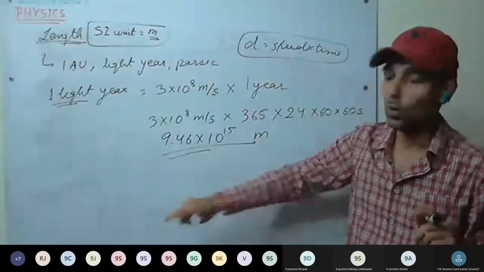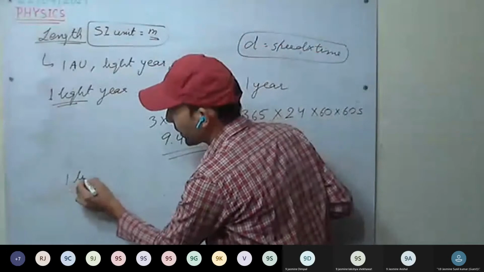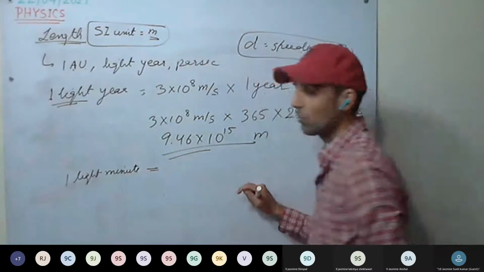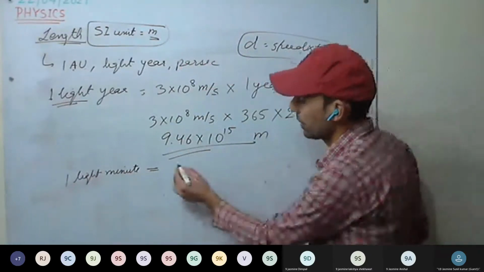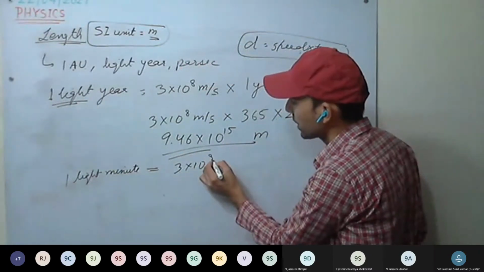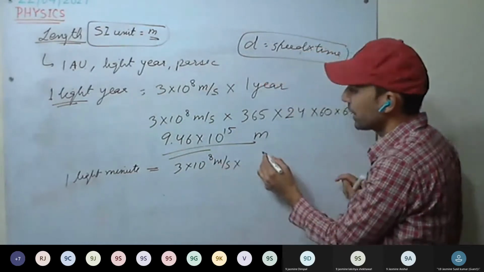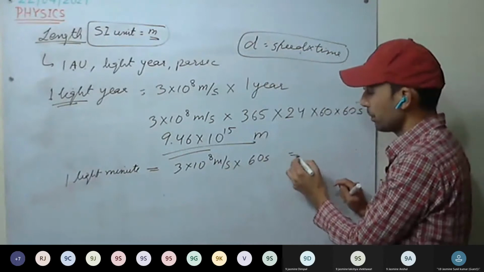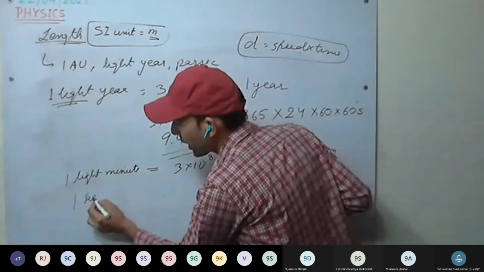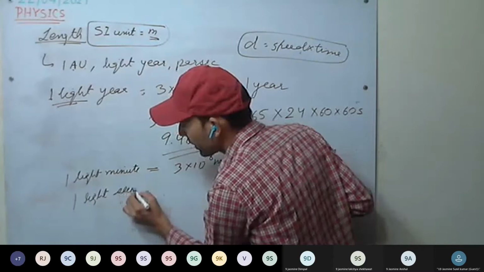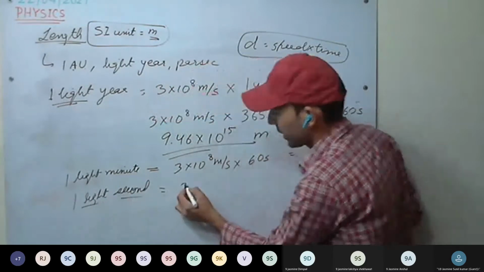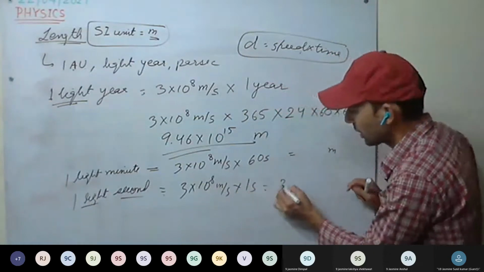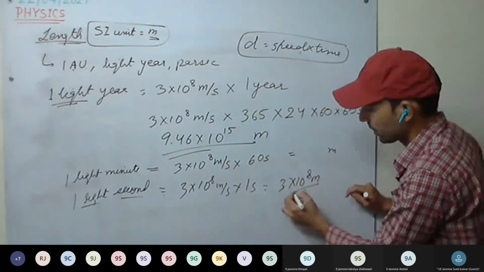Okay, this is a bigger unit. A smaller unit will be 1 light minute, that is the distance traveled by light in 1 minute. Speed is 3 into 10 raised to power 8 meter per second, with 1 minute converted into seconds. Or 1 light second, that is the distance traveled by light in 1 second: 3 into 10 raised to power 8 meter per second into 1 second, which is 3 into 10 raised to power 8 meter.